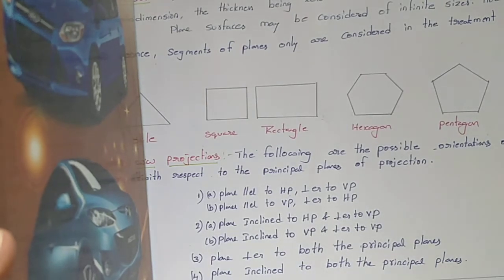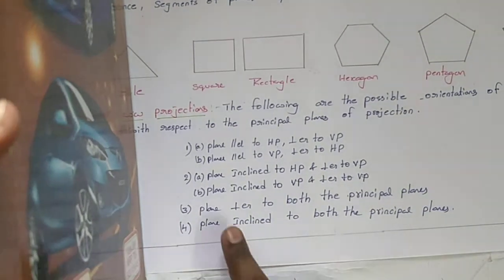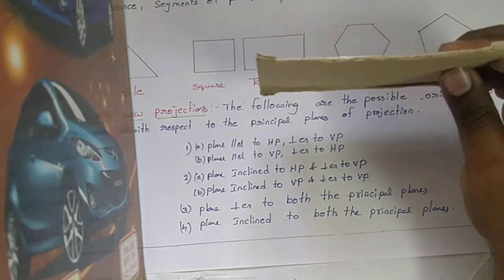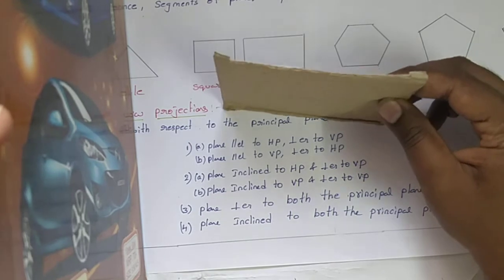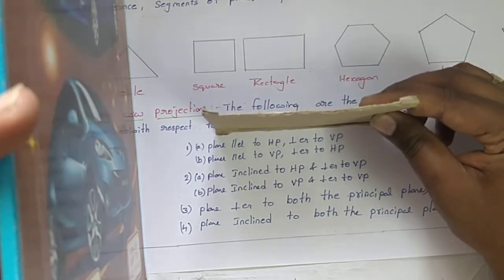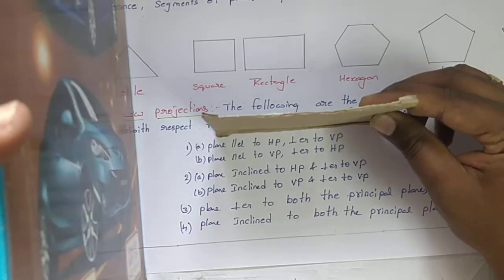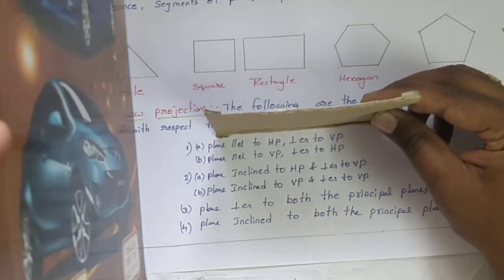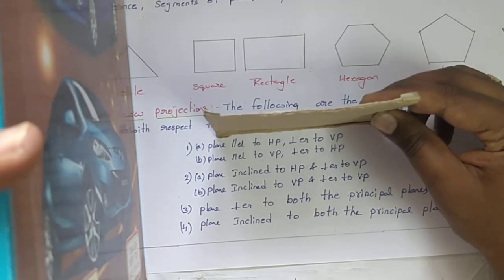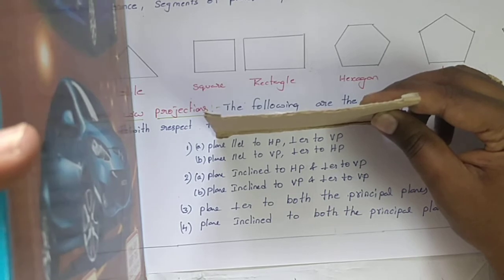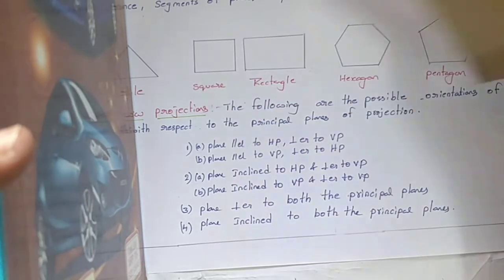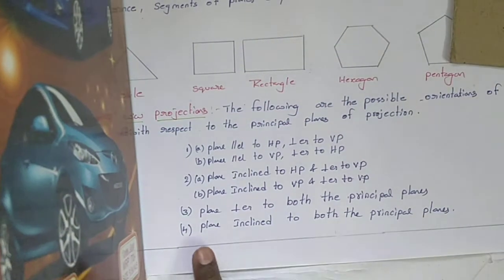Coming to the third condition, the plane is perpendicular to both the principal planes. Suppose I place it like this. The front view of the plane is a perpendicular straight line, and if you view from the top side, the top view is formed on the horizontal plane as a straight line, so it is perpendicular to both the principal planes.